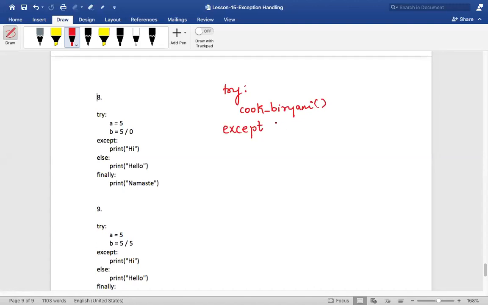Saltless biryani, say saltless error. Saltless error, so he has to handle it. And one more exception, say for example, overcooked error. Yeah, that also could happen. Overcooked error also could happen.